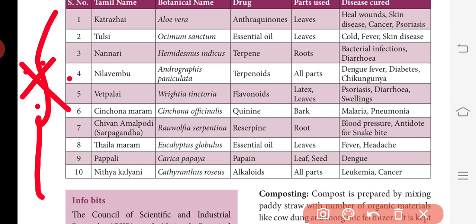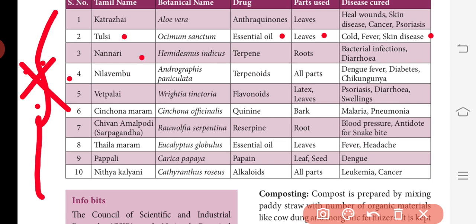Okay. So Katrazhai, and its botanical name is Aloe vera. Drug: anthraquinones; part used: leaves; disease cured: heals wounds, skin disease, cancer, psoriasis, etc. Then the second one is Tulsi, Ocimum sanctum. The drug is essential oil. Parts used are leaves; cures cold, fever, skin disease.